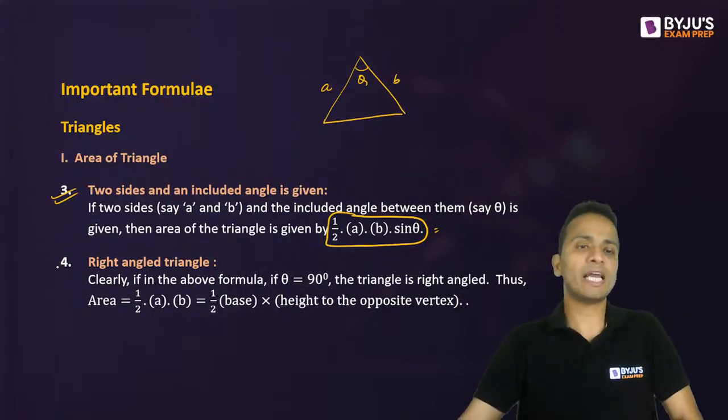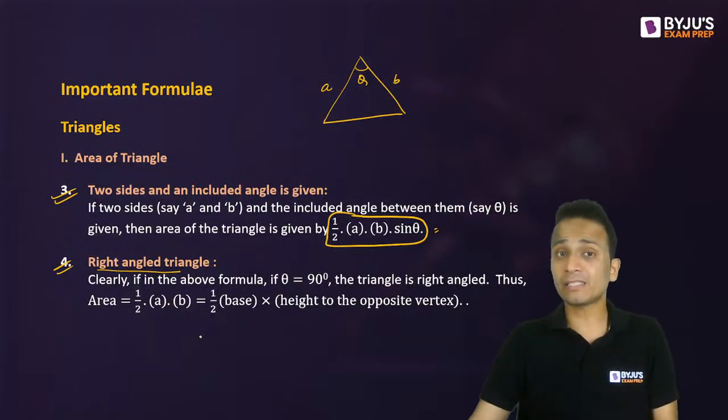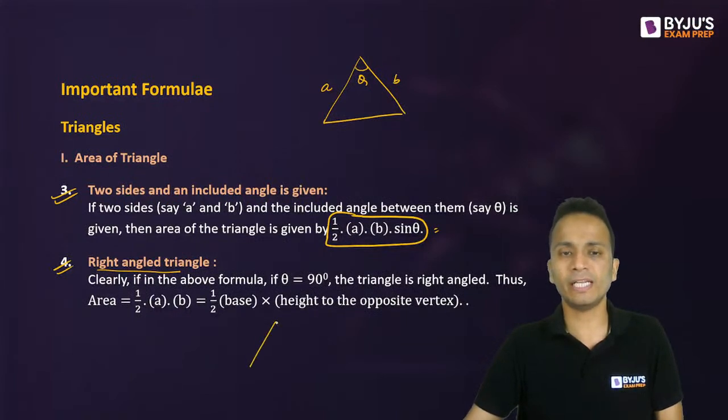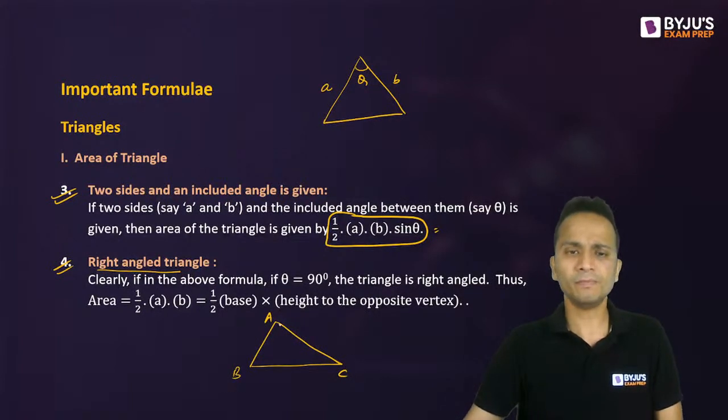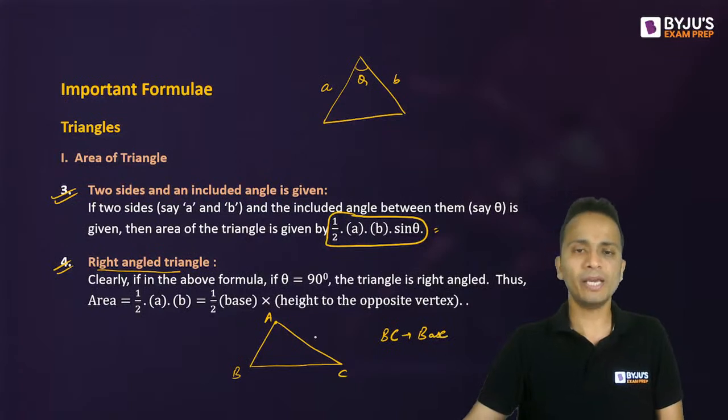Now moving ahead and looking at the next formula. Our next formula is applicable for a right angle triangle, or in case in a triangle the base and the height are given. Okay, so I'll take an example. Look at the triangle that I'm drawing at the bottom of the screen. So ABC is a triangle. Now if I consider BC as the base, then the height of this triangle will be the perpendicular dropped from vertex A on side BC.